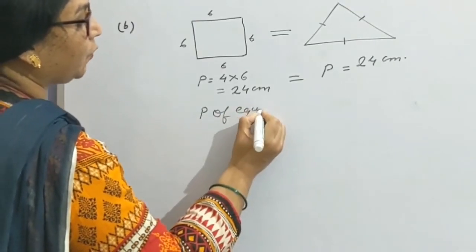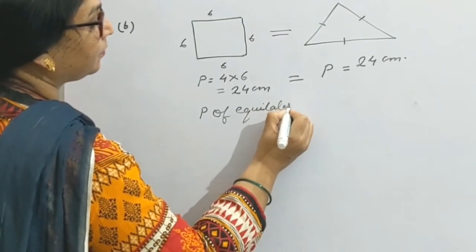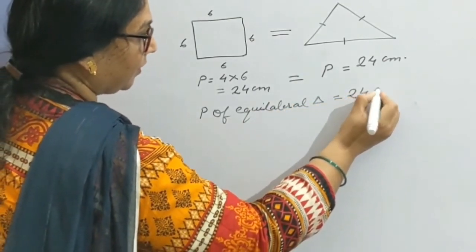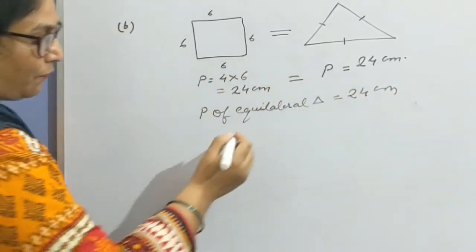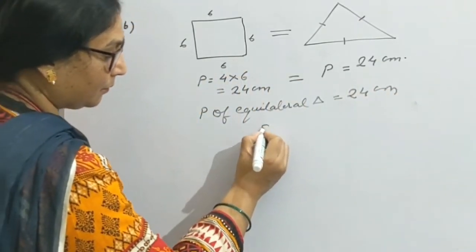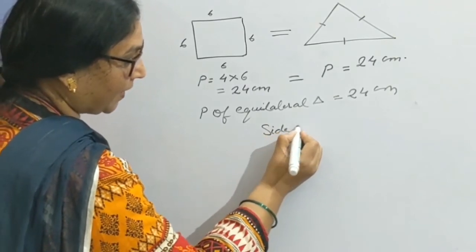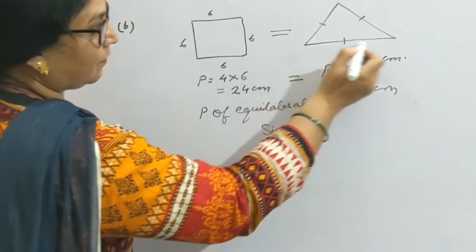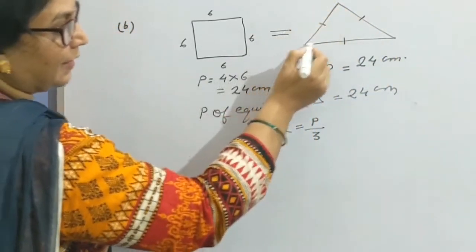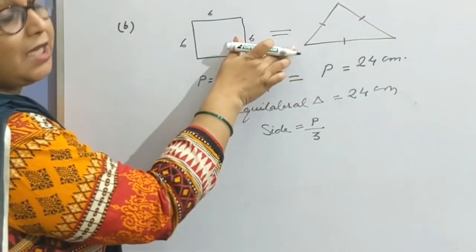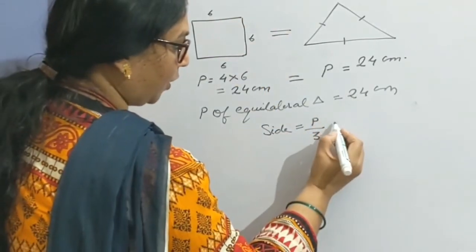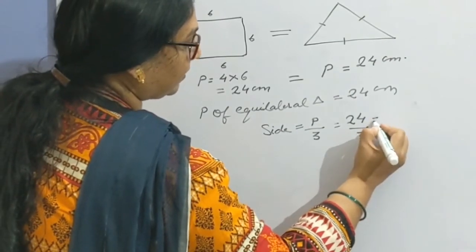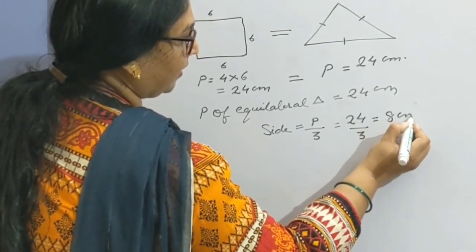If the perimeter of the equilateral triangle is 24 centimeter, can you find one side? One side can be calculated by dividing the perimeter by 3. As your perimeter is divided in 3 equal parts, the total length of the boundary is divided in 3 equal parts. So let's take the perimeter 24 and divide by 3. Hence it's equal to 8 centimeter.